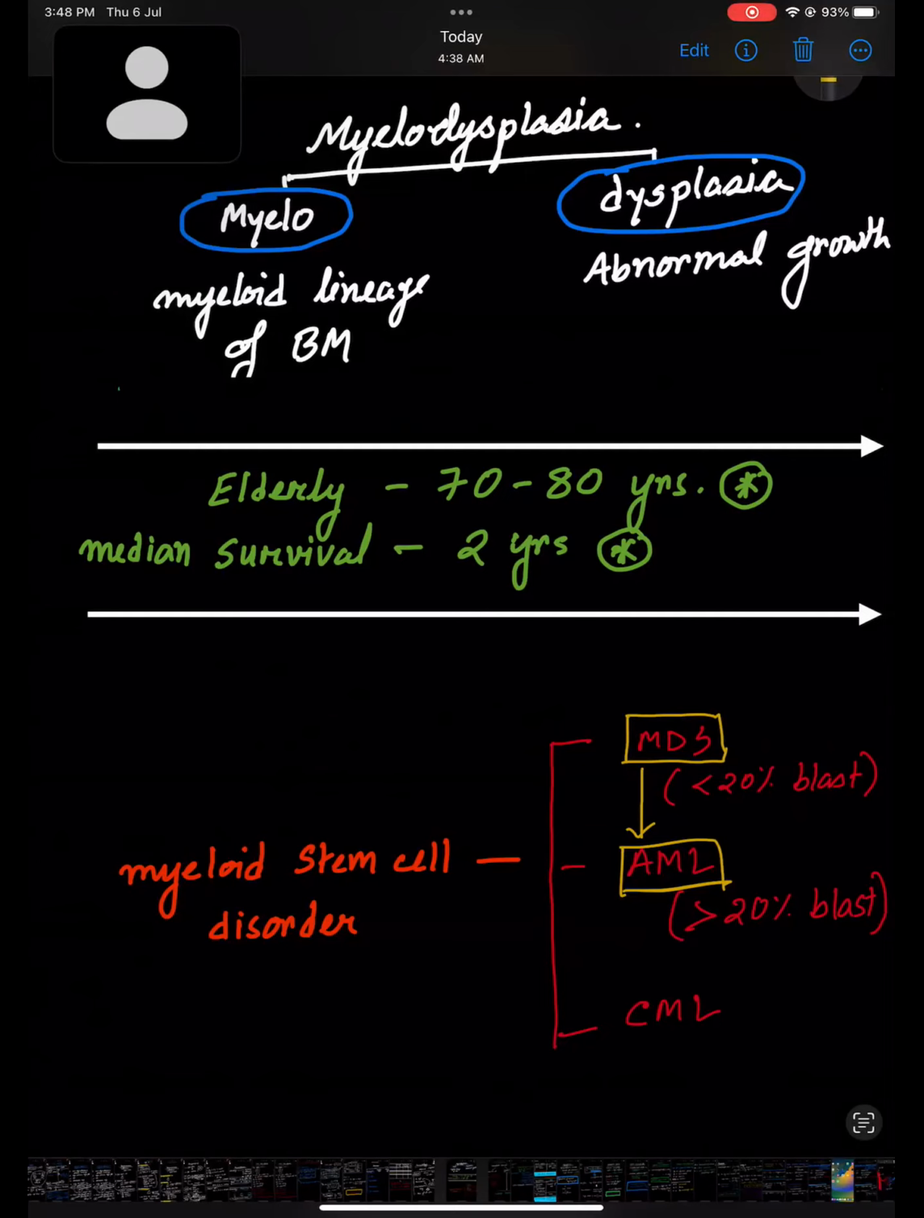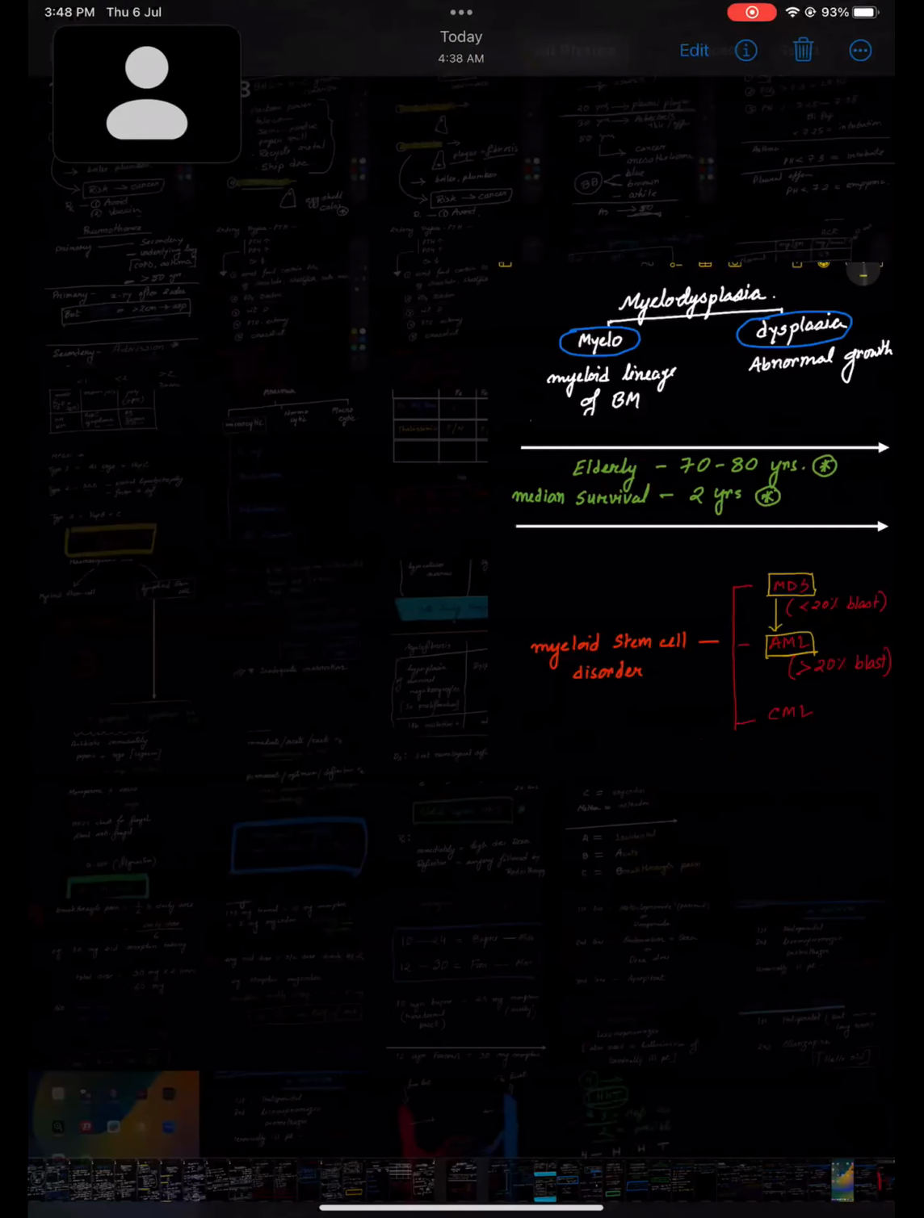What is myelo? Myelo means the bone marrow. There are 2 lineages. One is the myeloid lineage, and the other one is lymphoid, right?